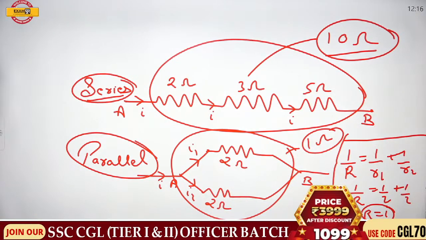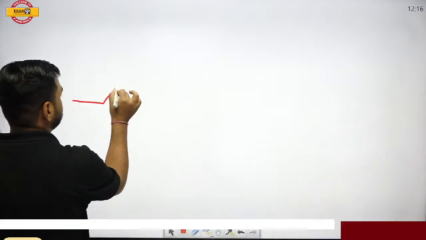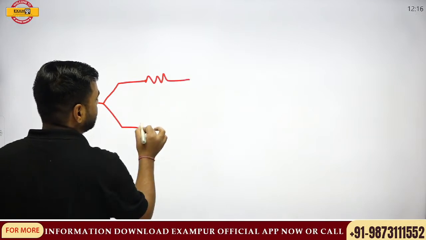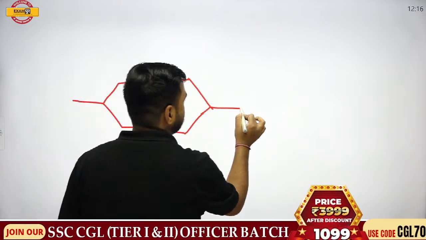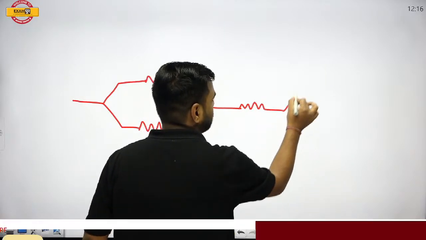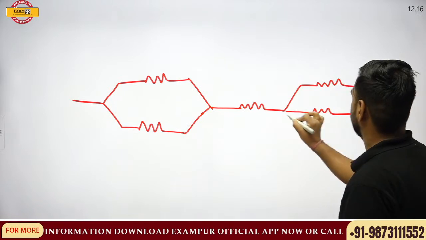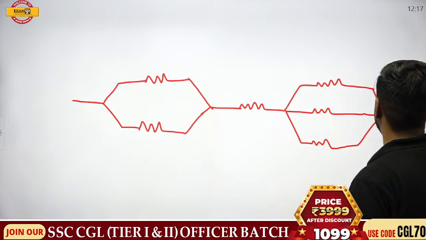Now let's have a look at the question. If I'm talking about this resistance, if you'll be able to give this answer, that means this concept is clear to you all. So this is the resistance. Then we have here, but I require an answer from everyone. Once you give this answer, that means this concept is clear to everyone.